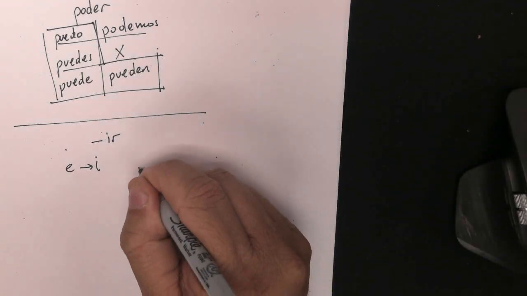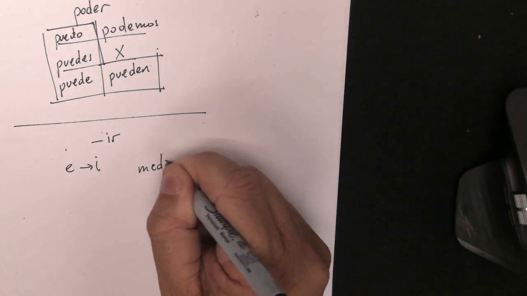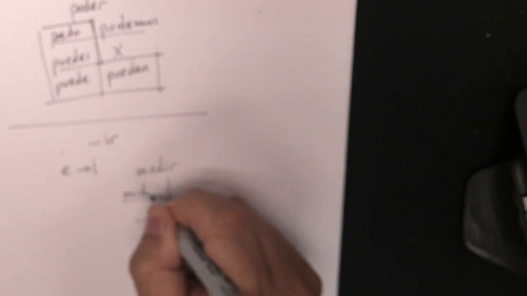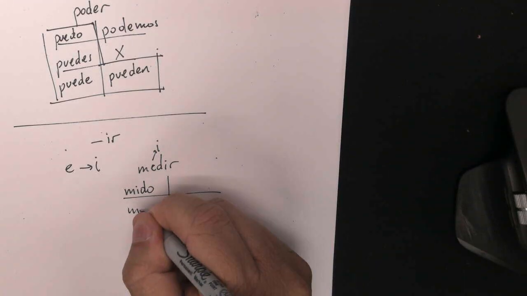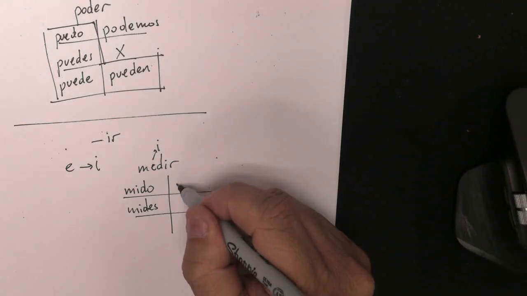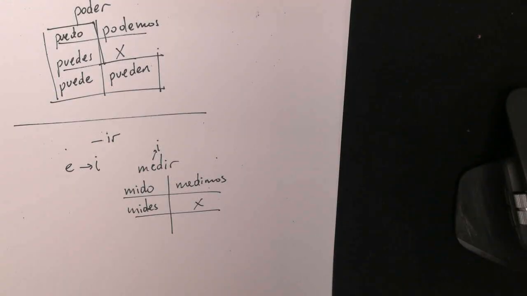Por ejemplo, if we have a verb like medir, so this type of verb is going to be like this. Yo mido, E to I, right? Tú mides, and so forth. Okay? But nosotros is medimos. So same idea, right? Same idea. Okay? To measure.